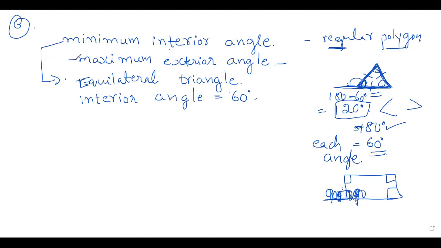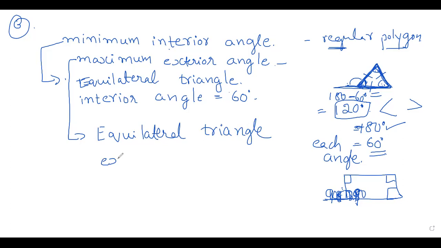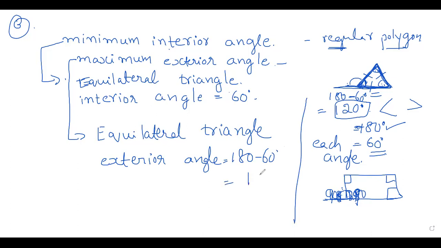And what about maximum? That is also an equilateral triangle. What is the exterior angle here? Exterior angle is equal to 180 minus 60 degree, that is equal to 120 degree. This is the maximum exterior angle of a polygon.